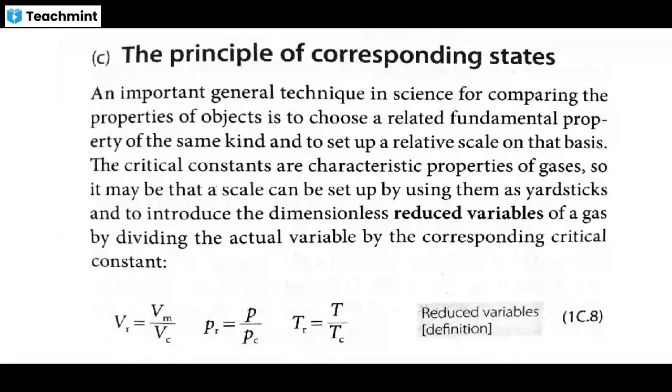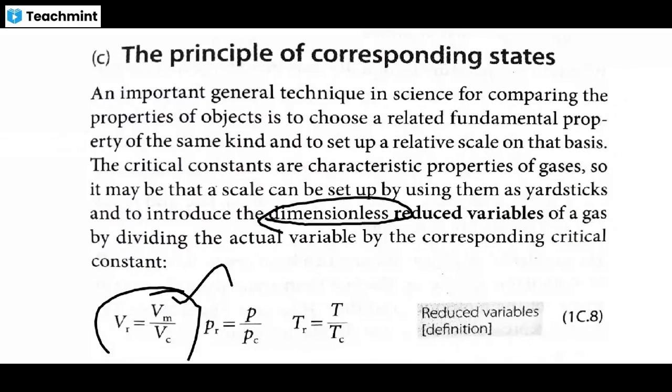What is the principle of corresponding states? We saw what the critical constants are. The critical constants vary, having different values for different gases. So what are reduced variables? In physical chemistry, most variables are used in the reduced concept. First we saw reduced mass, reduced atomic mass or reduced molecular mass. We need dimensionless quantities: molar volume over the critical molar volume, the units cancel, and we get dimensionless numbers.